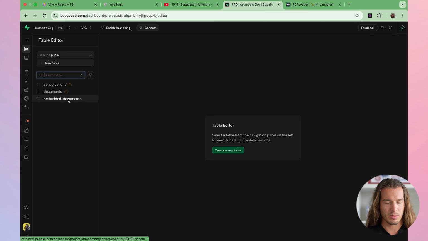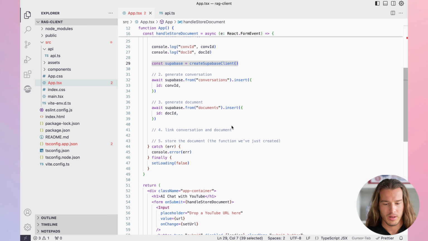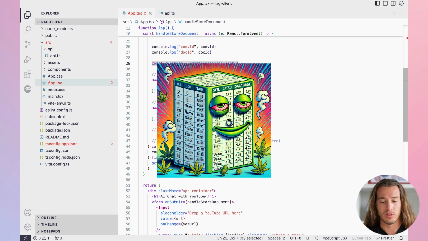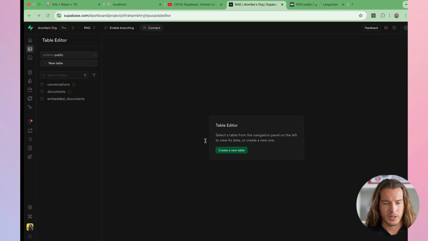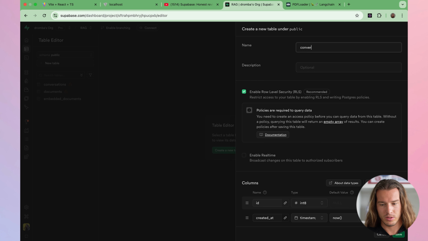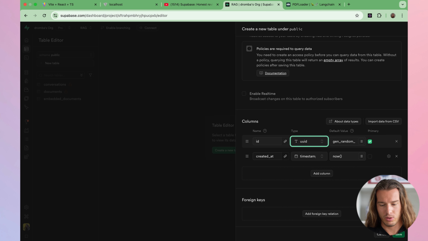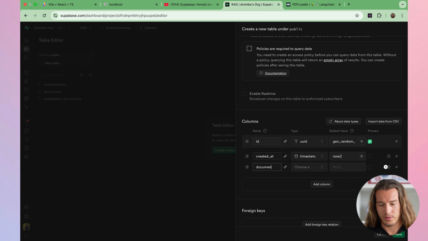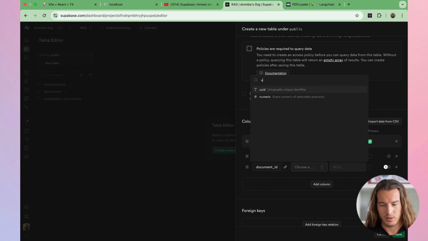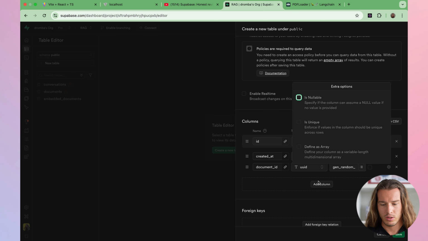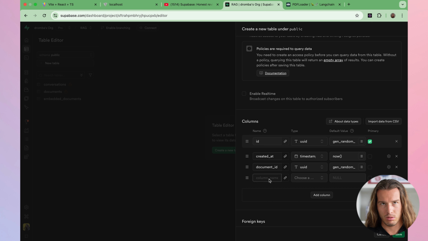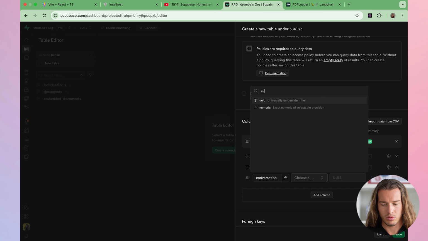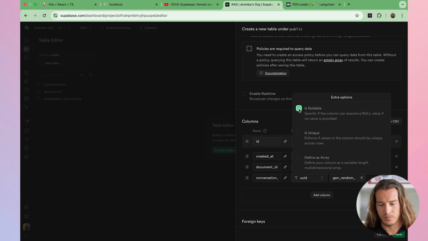We'll actually delete the junk later. Now we need to link conversation and documents. It's a join table in SQL, a many-to-many relation. We can go here and create a new table, conversation documents. We have UID, then document ID, and then conversation ID, UID, it cannot be null.